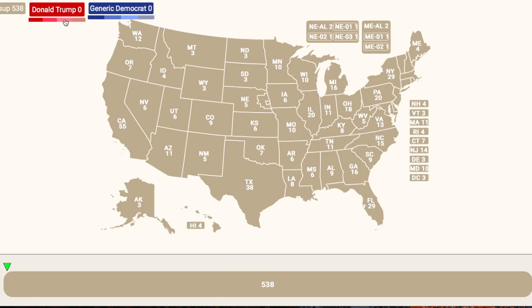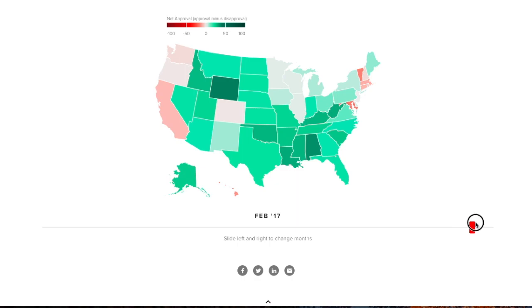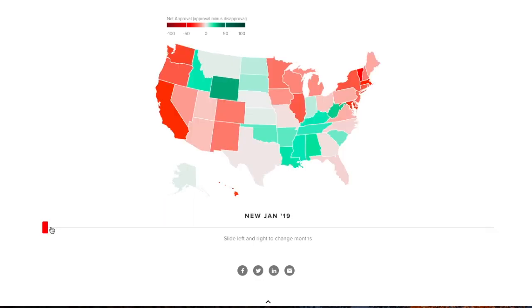So starting off, it's not looking too good for Trump from an approval rating standpoint. If we go ahead to January 2017, this was the first approval rating done. He was just inaugurated. We can see that the only states that disapprove of him are Vermont, Massachusetts, Rhode Island, Maryland, California, and Hawaii. Whereas now you can see that a lot more states disapprove of him, as you can see by all of that red.